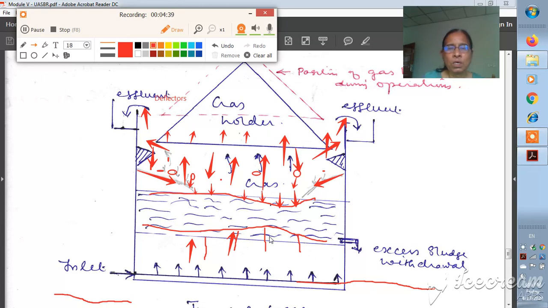And now here with respect to the design, so this is the process. Here there is an arrow shown, and it is written here, excess sludge withdrawal. That means when the sludge is thickened beyond a particular limit due to the deposition of the